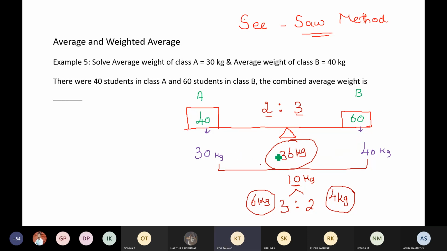The average will definitely be within this range, right? So out of 30 and 40, comparing 30 and 40, the average will be between 30 and 40. So take the smaller number, which is 30, and add that 6 kg here. 40 is a bigger number, so minus 4 kg here. Is that clear? So smaller number, then add it. Take the bigger number, then subtract it. Okay, so you don't have to confuse at all. Excellent, guys. Superb then.